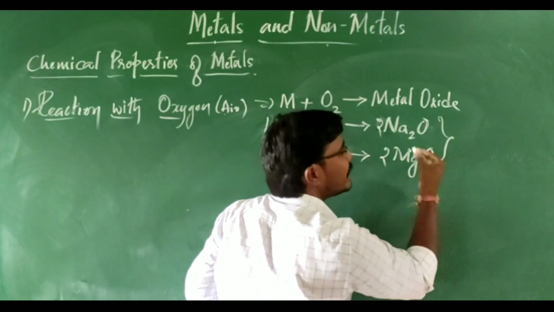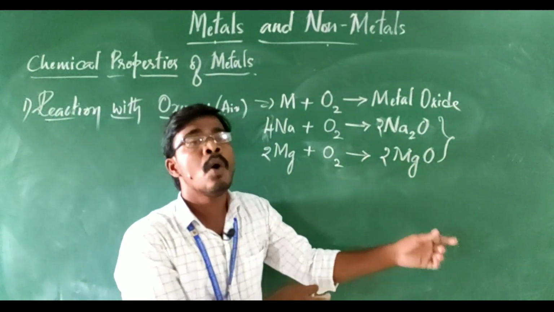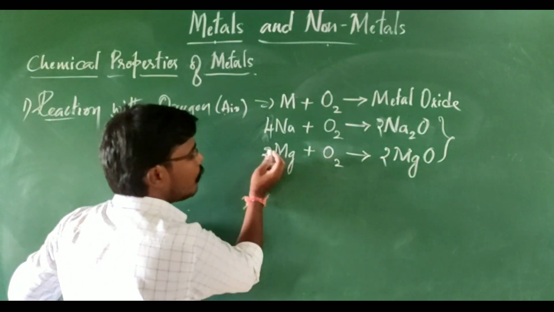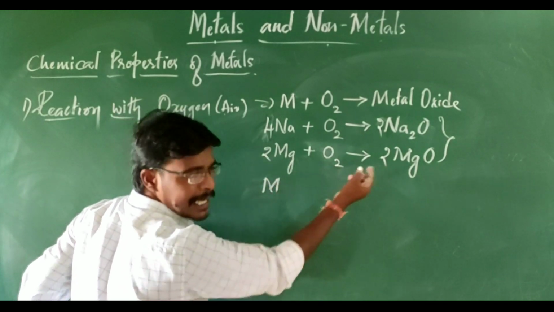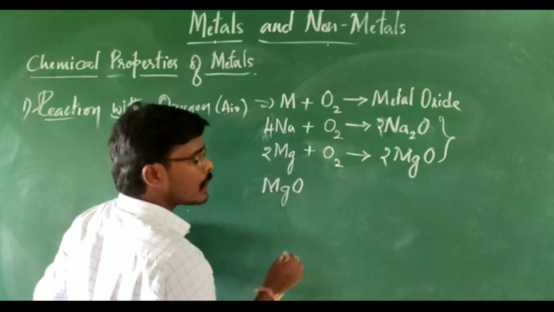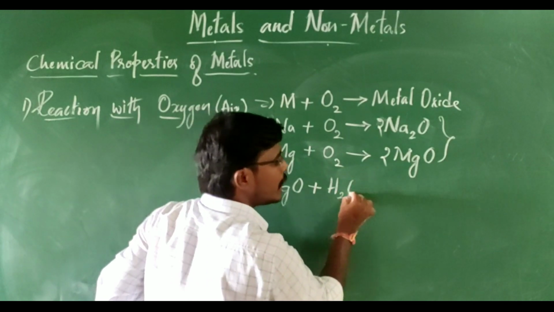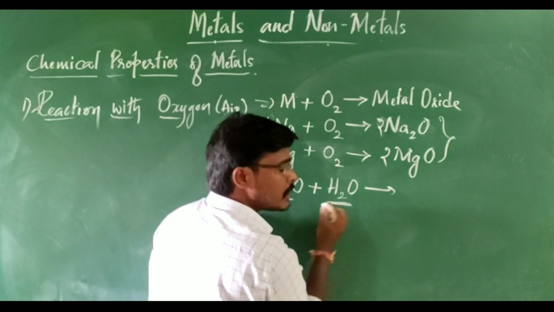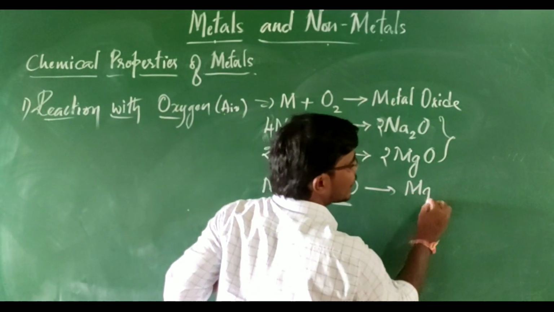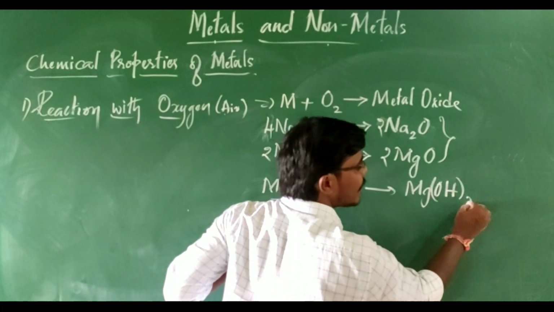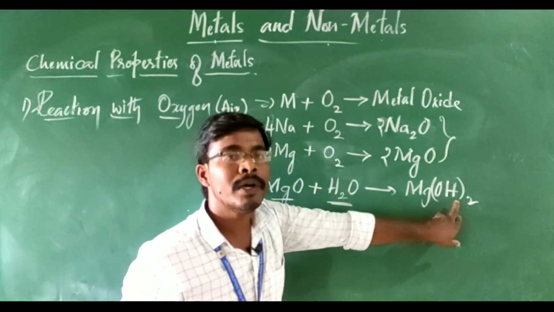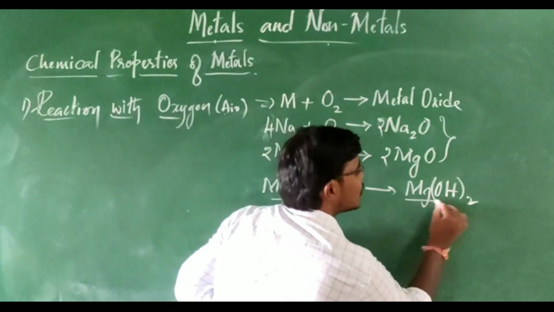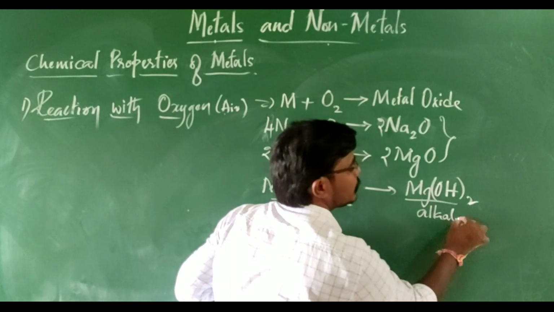Most of all, in your exams, they may ask a question like this: what is the nature of metal oxide? Take the same example, magnesium oxide. When this metal oxide is dissolved in water, it is going to form its respective hydroxide, magnesium hydroxide. In the second chapter, we learned that if an OH group is present, it is called a hydroxide group. So it is also called an alkali or base.